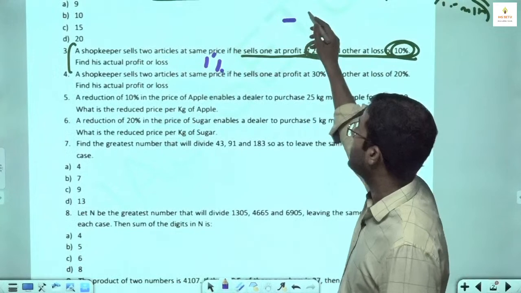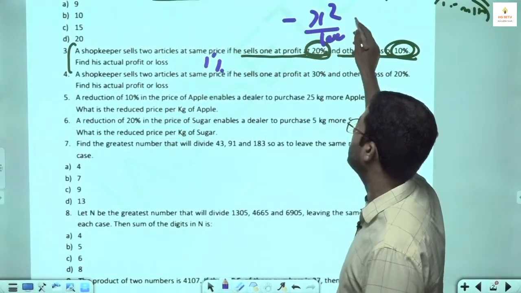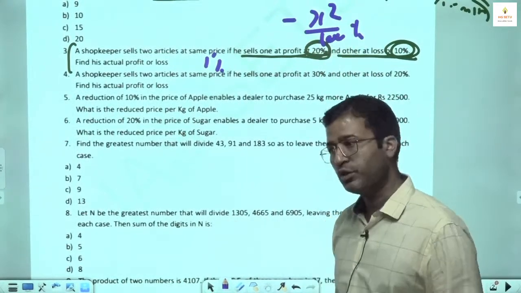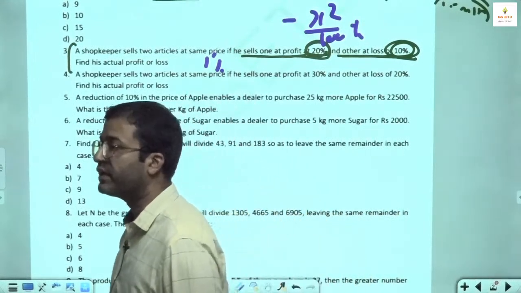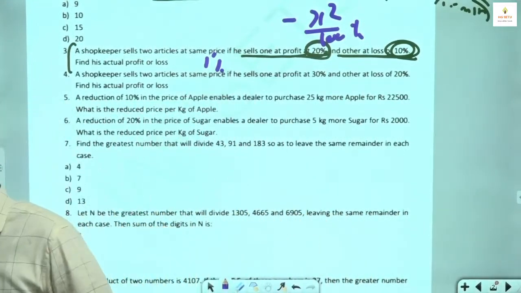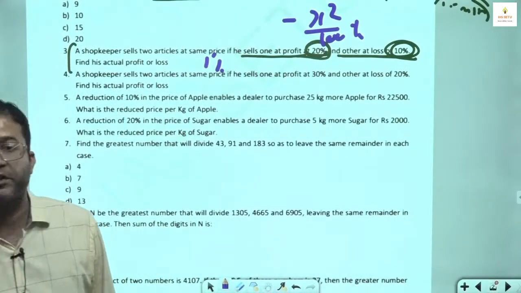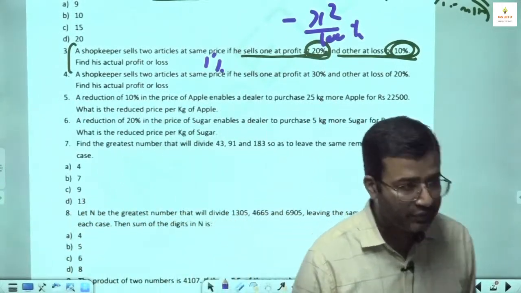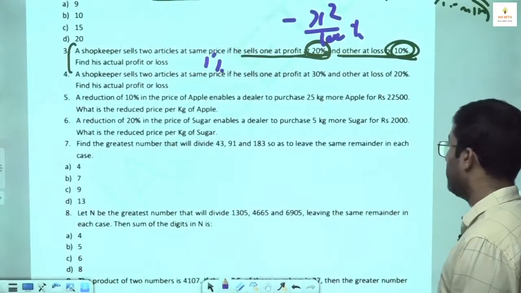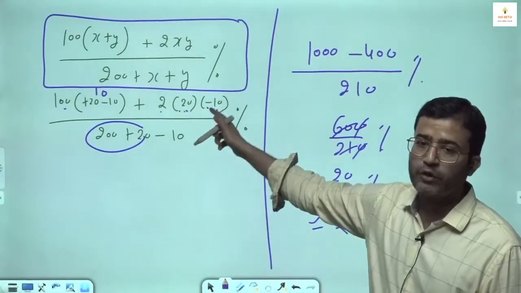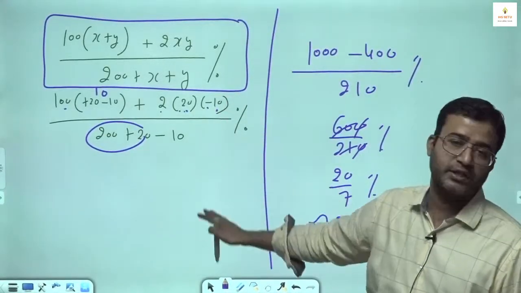In that case, it is minus x square upon 100%, which is easy, which all of you can handle. But if they say 10% profit, 20% loss, 30% profit, 20% loss, giving different values, then if you are able to recall the formula, you attempt this, otherwise you can skip that question.